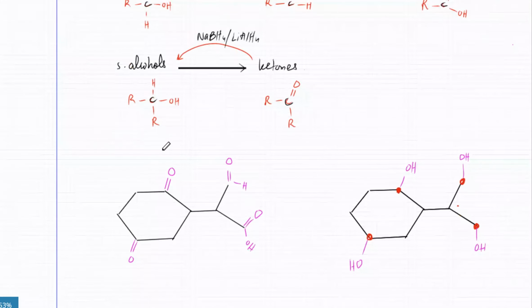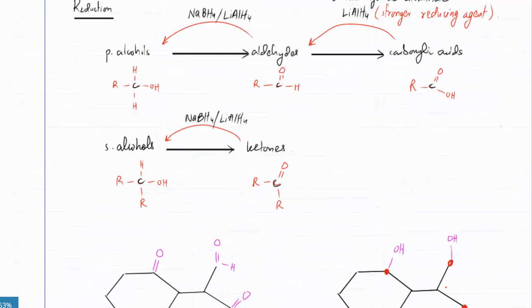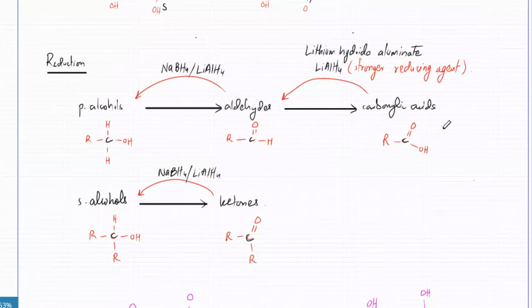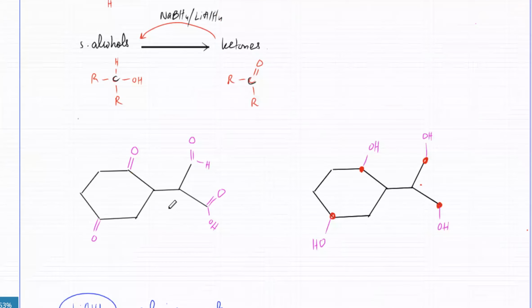They don't get oxidized to anything. So oxidation is forward: primary alcohols, aldehydes, carboxylic acid. Reverse, that's reduction. Tertiary alcohols don't get oxidized, so they don't need reduction as well.